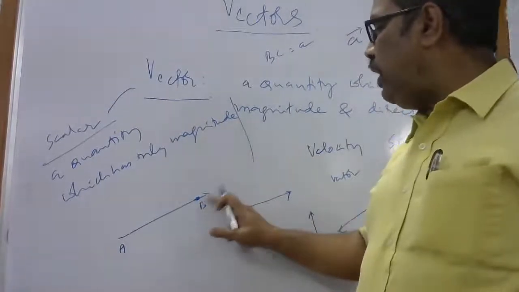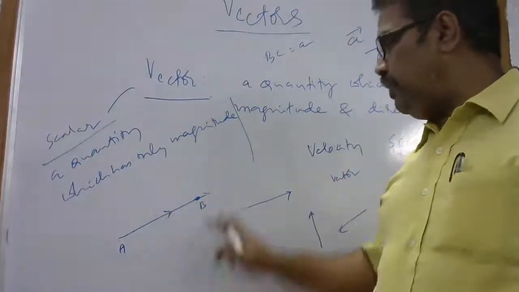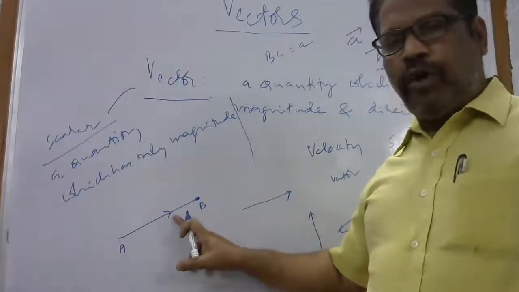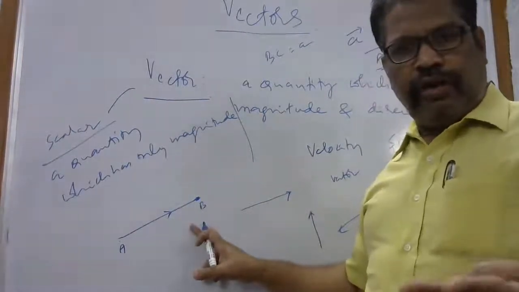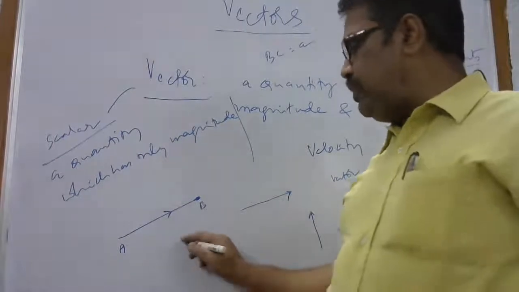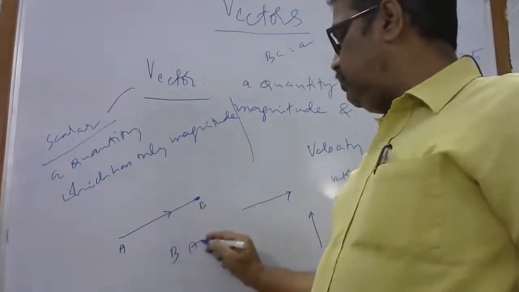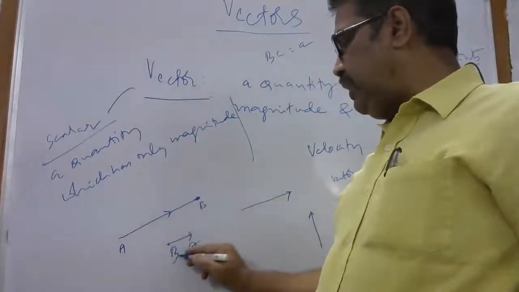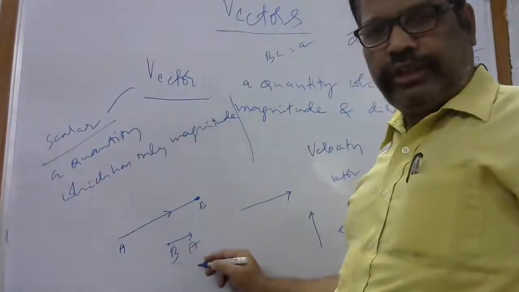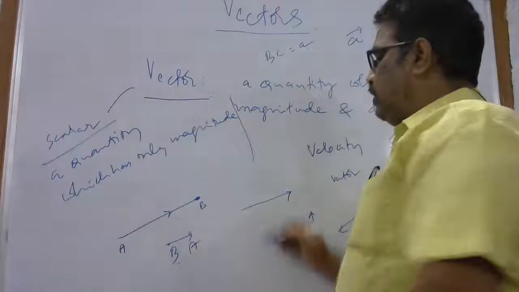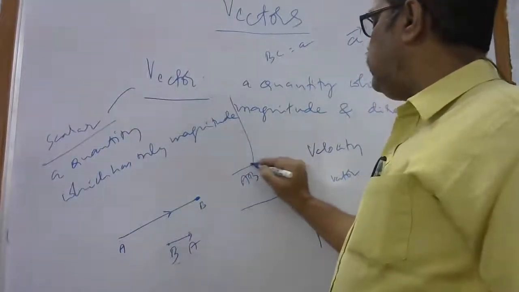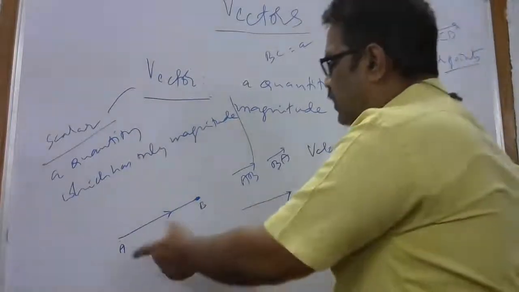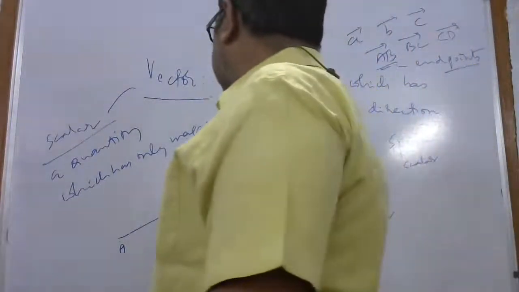And then you can write the arrow also like this. No problem, anywhere. Are you clear? This is called AB vector. Direction is only flow. Flow from A to B. Traveling from A to B. Or you can write B to A also. But there are end points for B and A, because this has magnitude also. Vector means magnitude is also there. It's a length. Okay. So the AB vector is this way and the BA vector is this way. But our direction changes, from B to A is coming. So I can write the BA vector like this also.